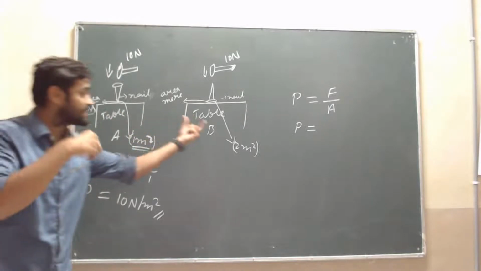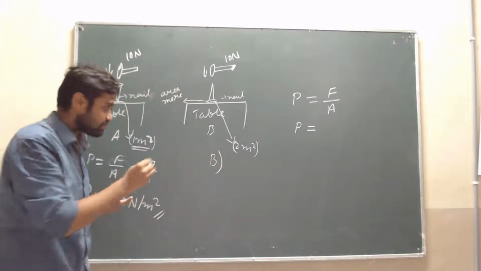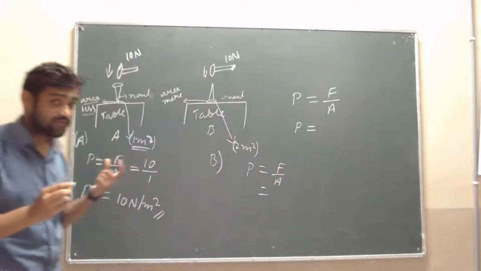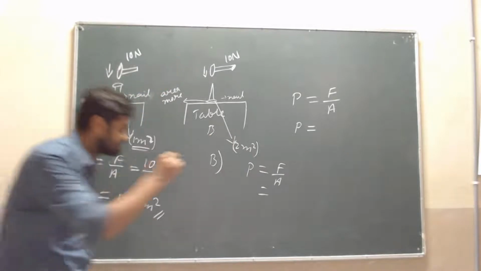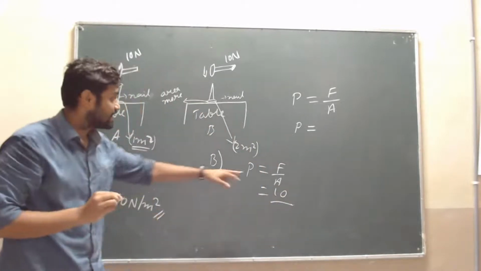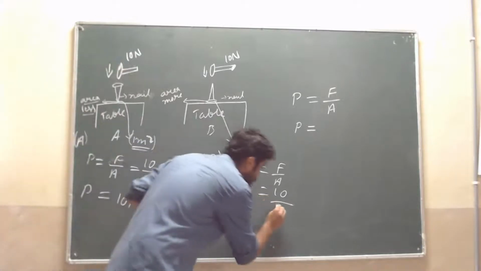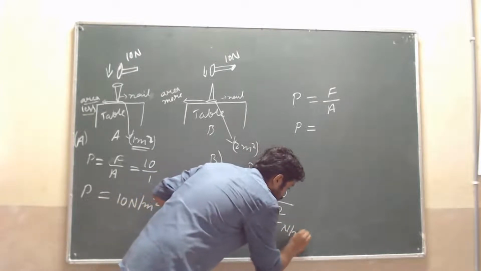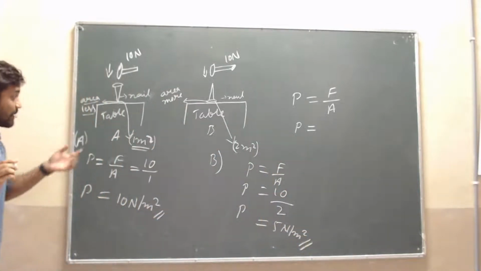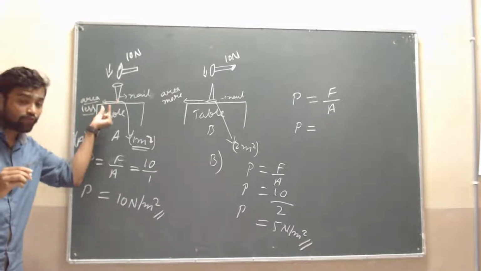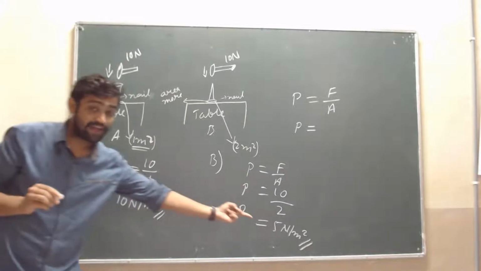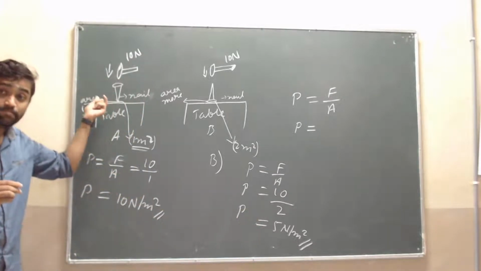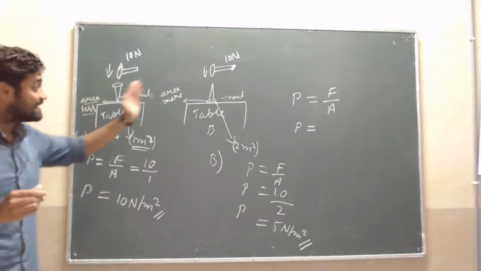Isn't it? Then what about table B? I will write it here. Table B. See here, pressure is equal to force by area. And the force we are applying is the same, 10 Newton. Then A means 2, that is the area is 2 meter square. Then what is the answer? Here we have 5 Newton per meter square. That shows this nail is applying more pressure, because 10 Newton per meter square is greater than 5 Newton per meter square. That's why this nail is applying more pressure on the table than the other.